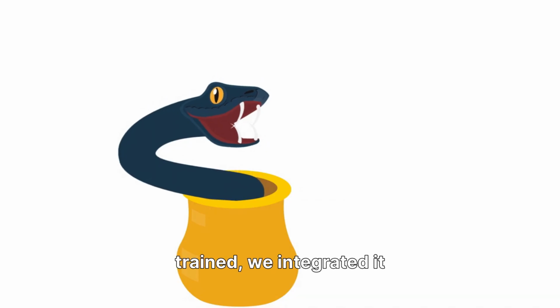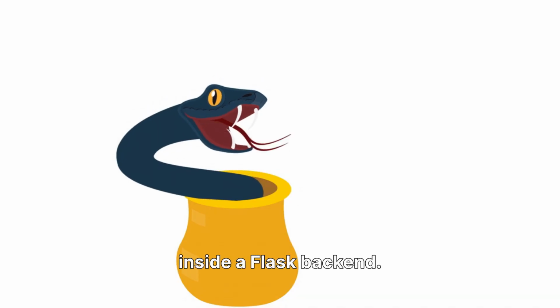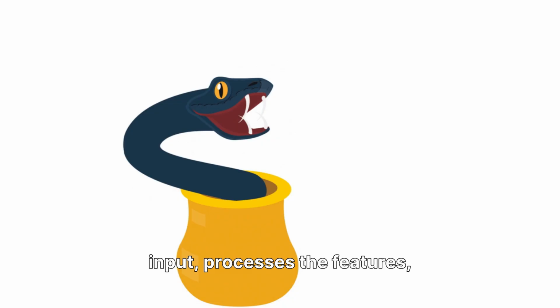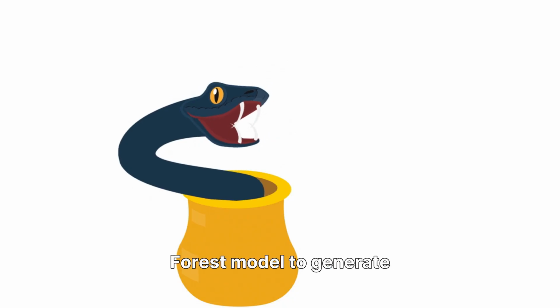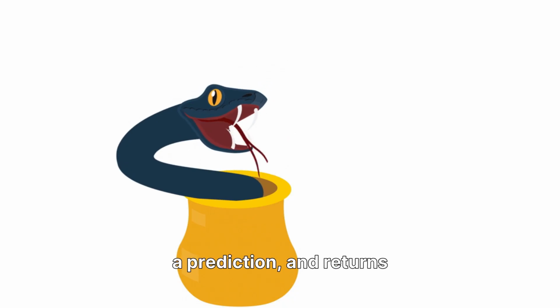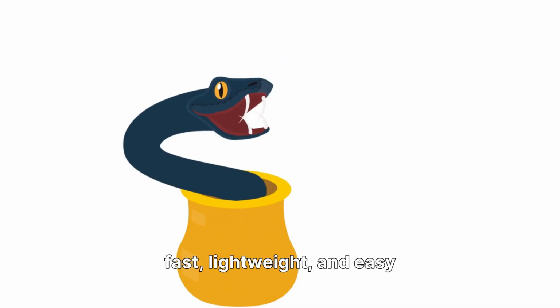Once the model was trained, we integrated it inside a Flask backend. The backend receives user input, processes the features, uses the trained random forest model to generate a prediction, and returns the result instantly. This makes the system fast, lightweight, and easy to deploy.